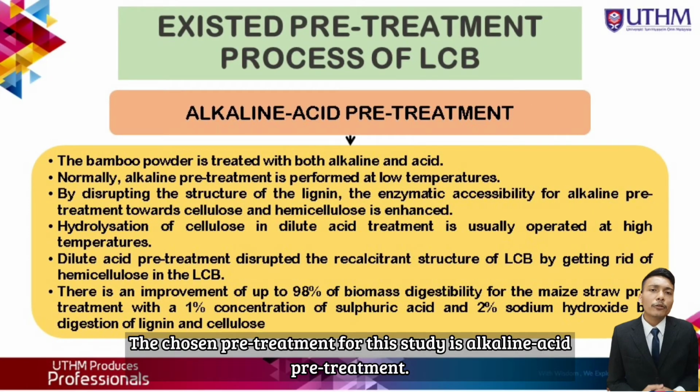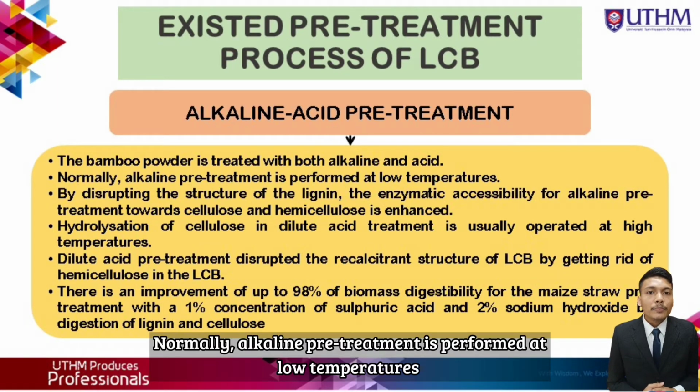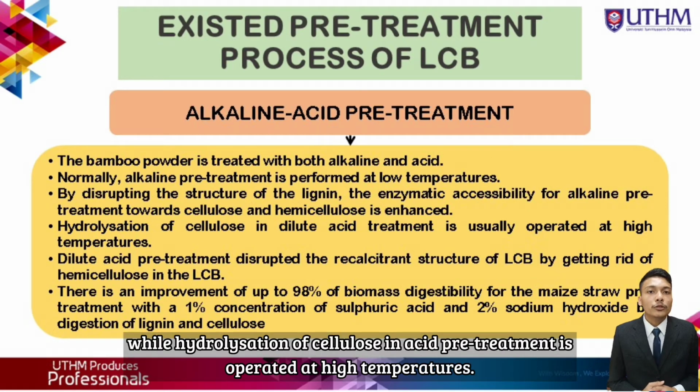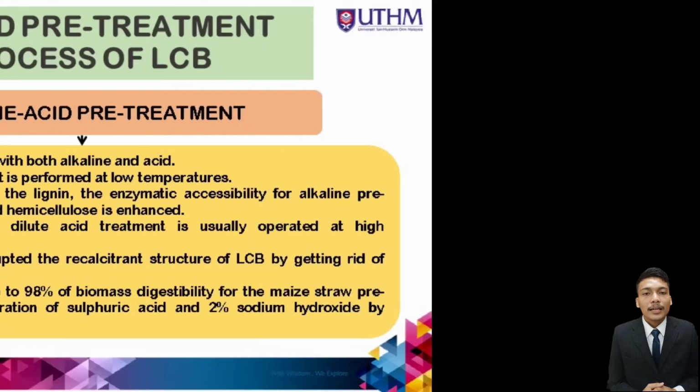The chosen pretreatment for this study is alkaline acid pretreatment. The bamboo powder is treated with both alkaline and acid. Normally, alkaline pretreatment is performed at low temperature, while hydrolyzation of cellulose in acid pretreatment is operated at high temperature. Both of these pretreatments disrupt the structure of the LCB to increase the enzymatic accessibility to the lignocellulosic substrate.